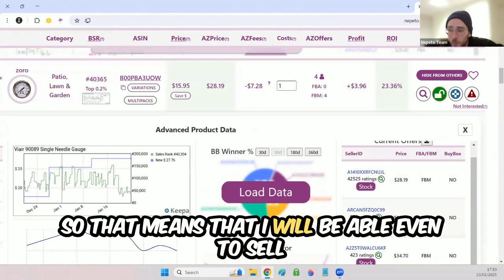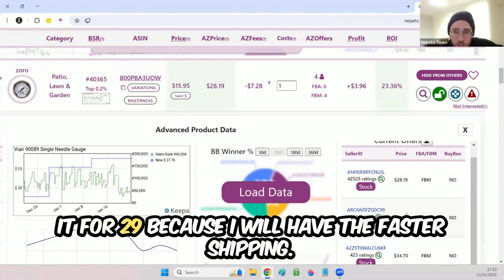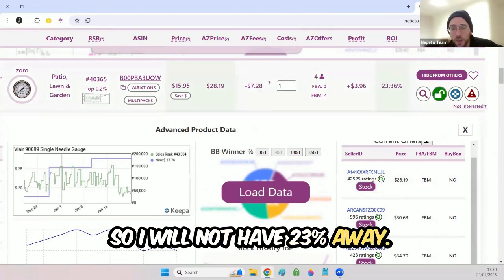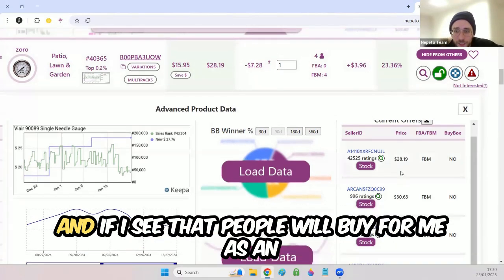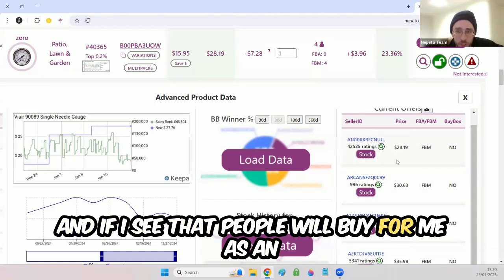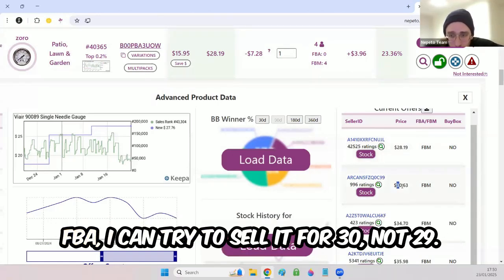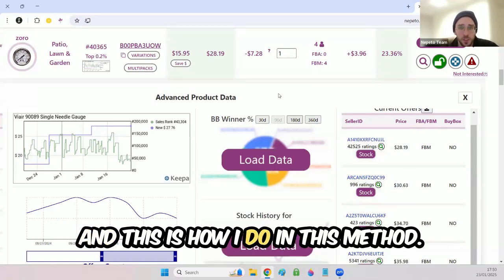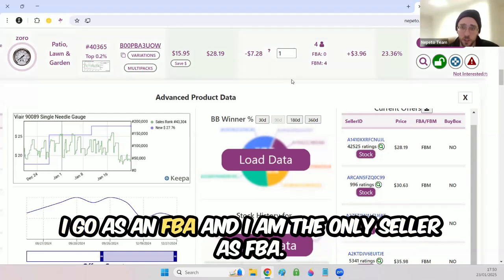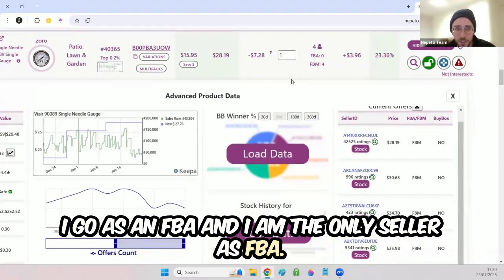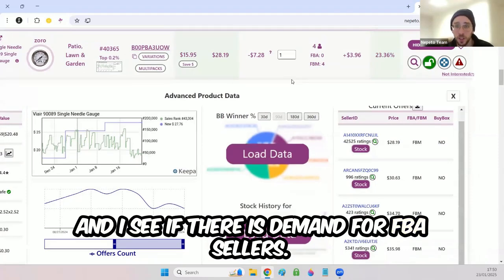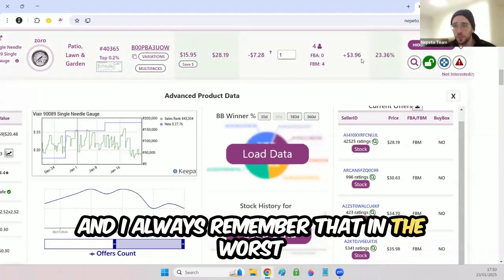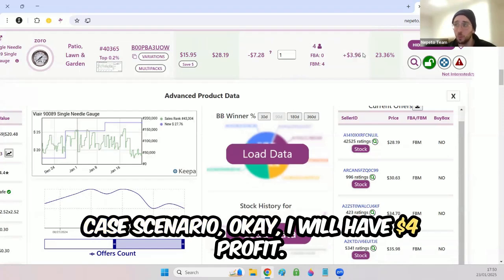So that means that I will be able to even sell it for 29 because I will have the faster shipping. So I will not have 23% ROI, I will have closer to 30. And if I see that people will buy from me as an FBA, I can try to sell it for 30, not 29. And this is how I do this method. I go as an FBA, and I am the only seller as FBA, and I see if there is demand for FBA sellers. And I always remember that in the worst case scenario, okay, I will have $4 profit.